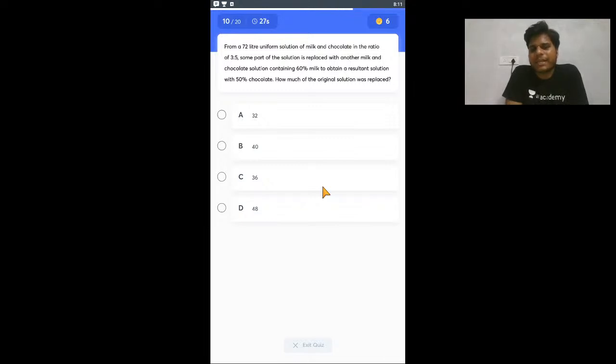So you can use alligation here, and then you will get the answer for how much of the original solution was replaced. I'm just giving you an idea by reading it out.